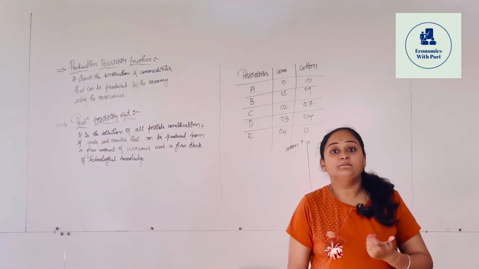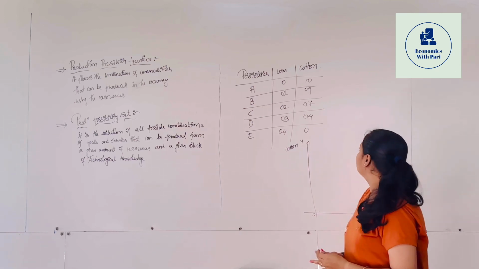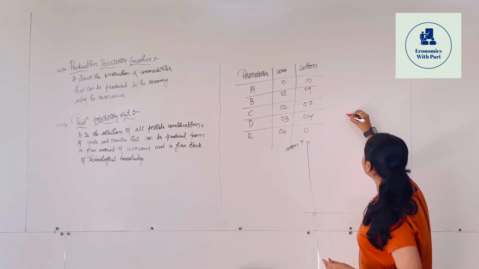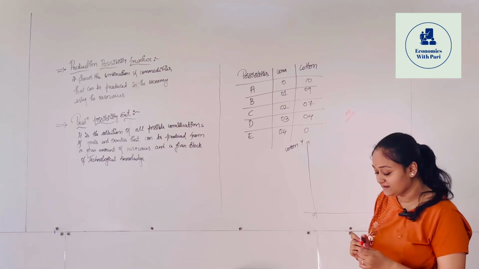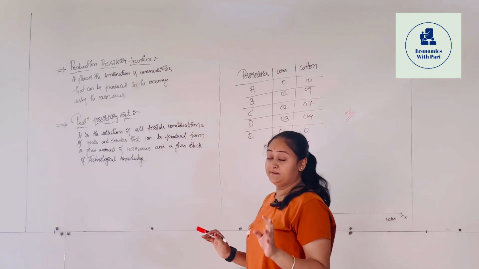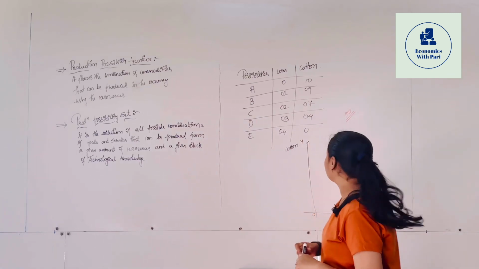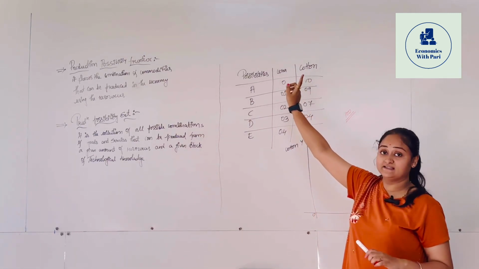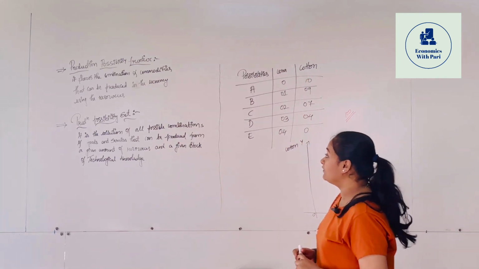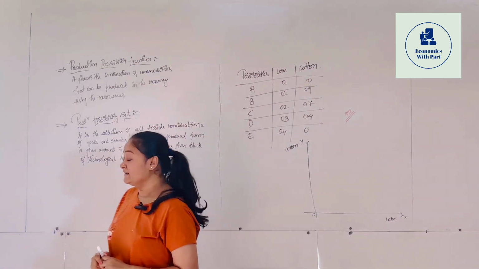So what are we going to study here? Let me give you an example that we are having 100 units of resources. Okay, what do we have? We have 100 units of resources. Using them, what do we have to produce? We are going to produce cotton as well as corn, okay? So how are we going to produce it? So here